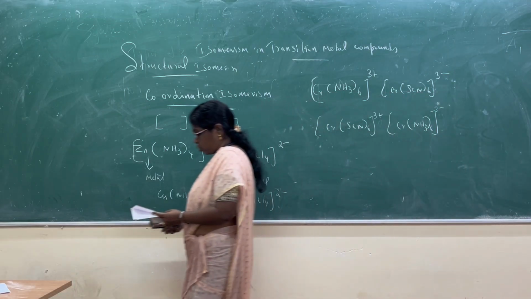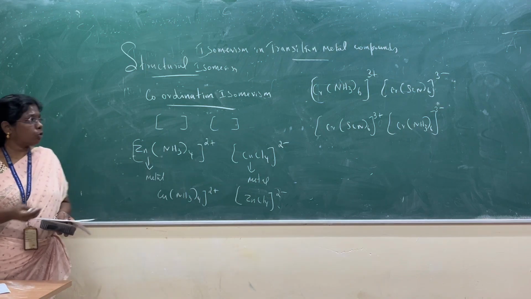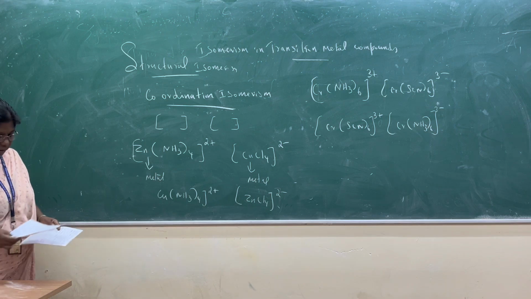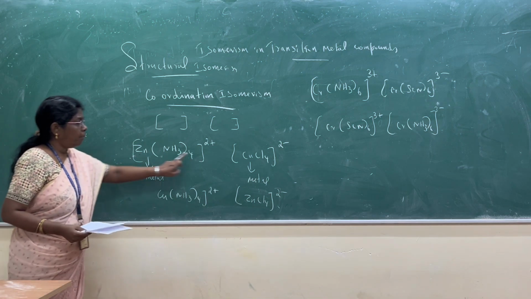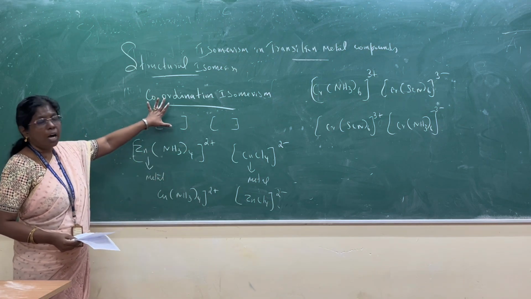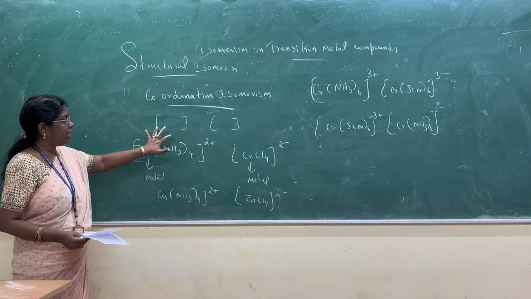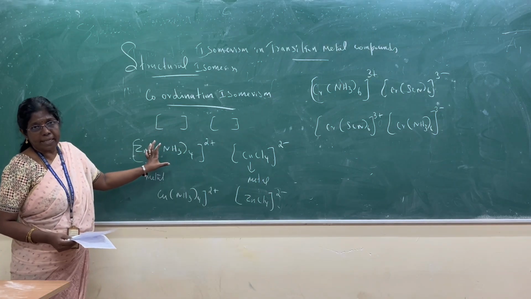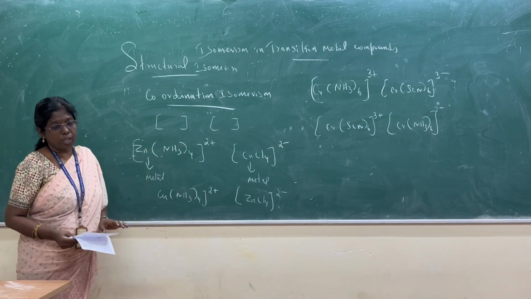So coordination isomerism is a swapping, either metal swapping or ligand swapping. This is an example for coordination isomerism. That's why we say the easy trick is the two brackets. So that is called coordination isomerism.